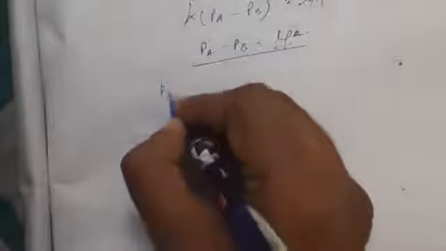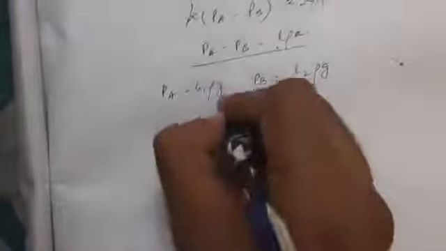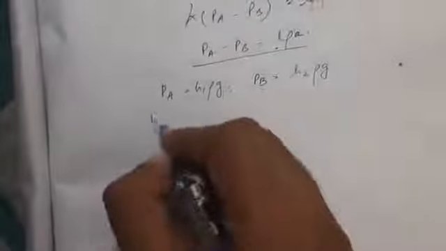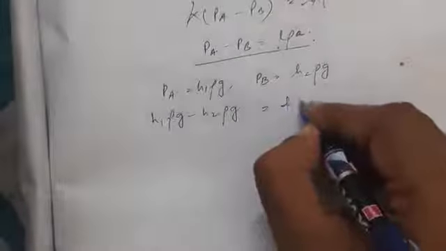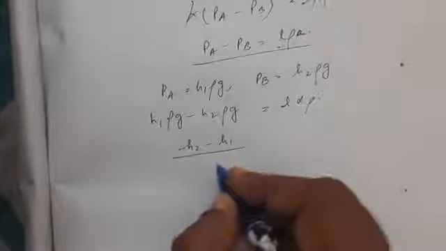Now we can write PA is equal to H1 rho G, PB is equal to H2 rho G. Now H1 rho G minus H2 rho G becomes equal to L rho A, or H2 minus H1, from both sides rho will get cancelled, H2 minus H1 by L is equal to A by G.